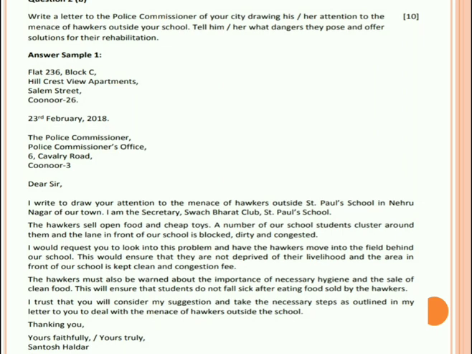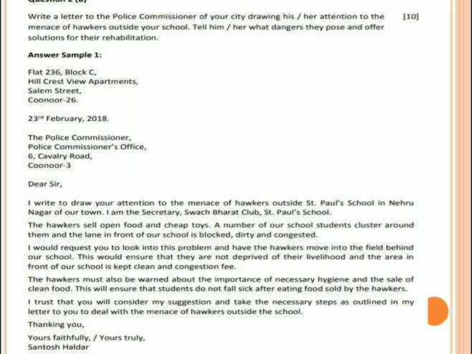So you have to write a letter to the police commissioner to draw his or her attention towards the problems of hawkers outside your school. Hawkers standing outside your school, they create a lot of problems sometimes. So you have to tell what dangers they pose to you, to the students of the school, and what solutions we can give for their rehabilitation. So they have written the answer also here.